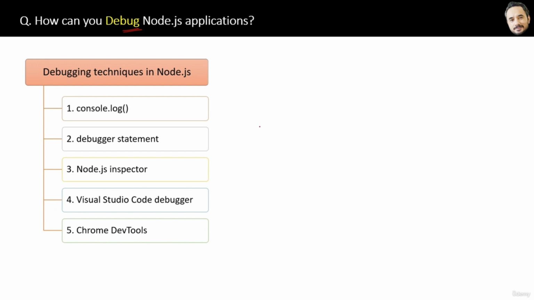Now remember, in interviews, please name only those techniques that you can explain a bit. Never say any word in interviews that you cannot explain, because then you will be trapped in your own words. So speak what you know, what you can explain. And here I hope you already know console log and Chrome developer tools. The rest are tools, and if you don't know them, no problem. Great. That is the short and simple answer to this question.